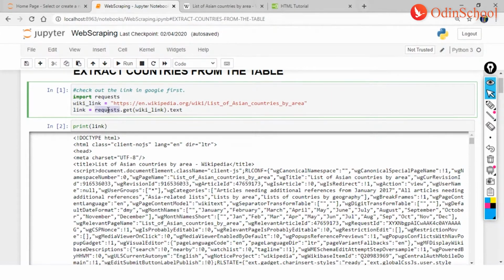Now I hope we all know why we use request. It was discussed just a while back. Guys, request is used when you would want to get the headers, or when you would want to get the information from the internet. Okay, also when you might want to send something back, you should have something called as requests. So here I'm using requests, and I'm telling my system that I want it to get the textual information from WikiLink.